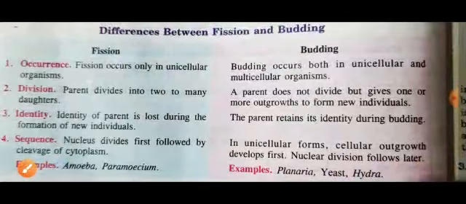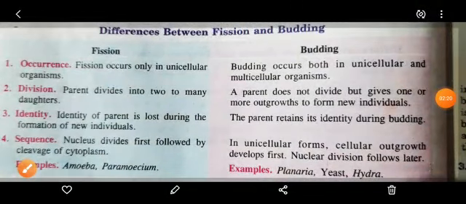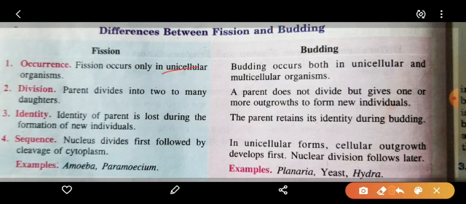Now, the next difference point is between fission and budding. Fission occurs only in unicellular organisms, whereas budding is found in both unicellular and multicellular organisms.